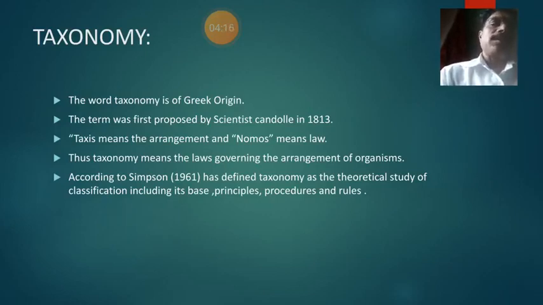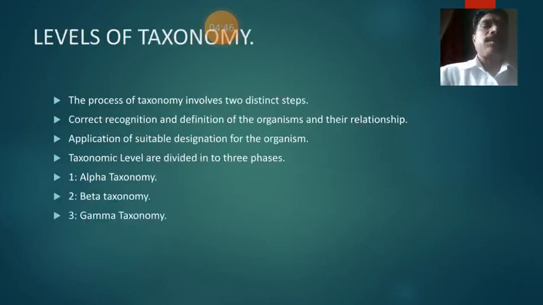Now we arrange these animals according to their external characters or external morphology, and that type of principle is also important for classification. According to Simpson, taxonomy is the theoretical study of classification, including its bases, principles, procedures, and rules. Now there are some levels of taxonomy, and some important points are given below.